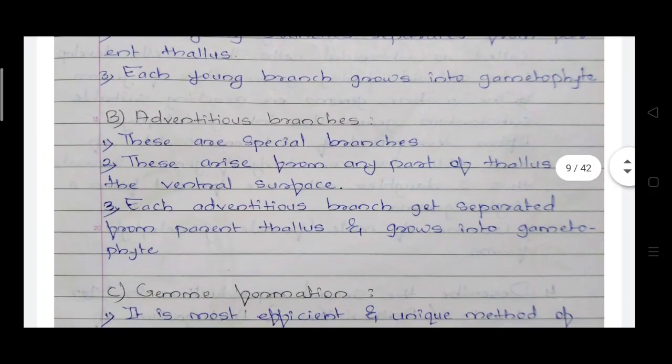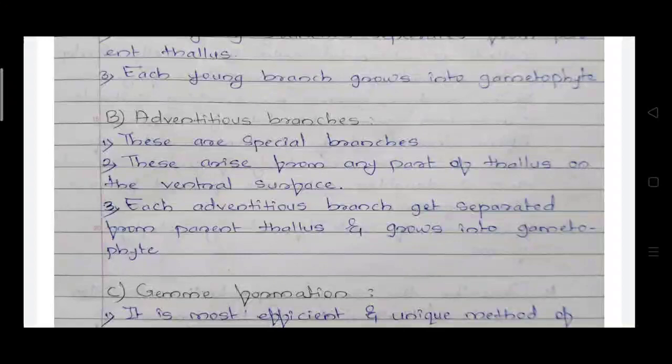Then the second vegetative reproduction is by adventitious branches. These adventitious branches are special branches, and they arise from any part of the thallus on the ventral surface. These adventitious branches get separated from the parent thallus, and they grow as a new gametophyte.